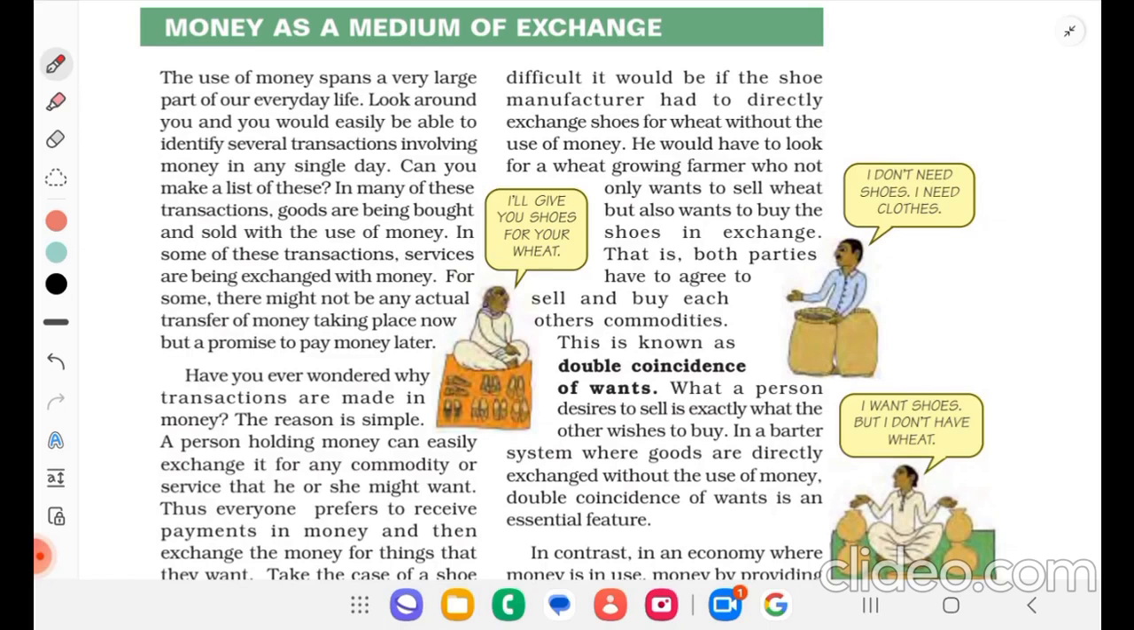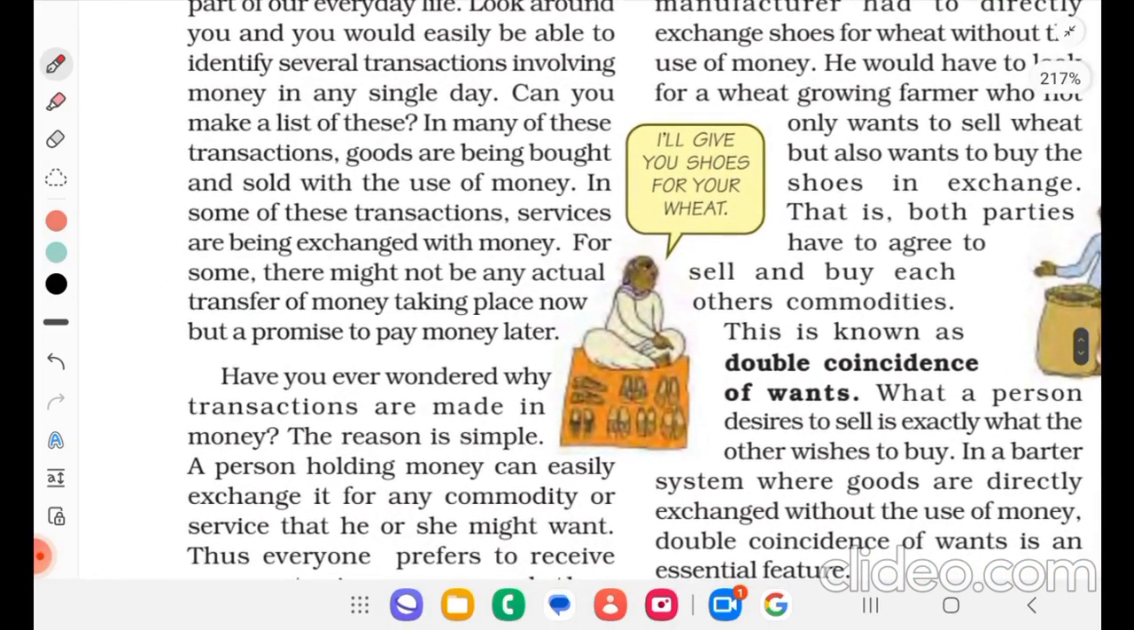Can you make a list of this? In many of these transactions, goods are being bought and sold with the use of money. In some of these transactions, services are being exchanged with money. For some, there might not be any actual transfer of money taking place now, but a promise to pay money later.